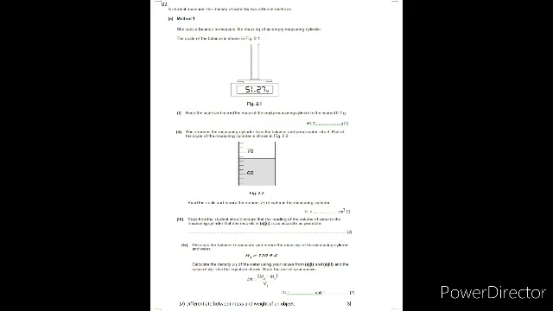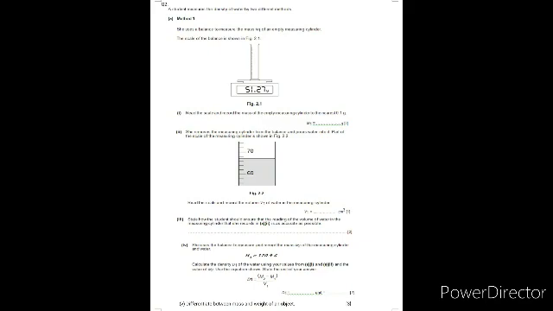Moving on with the last fifth portion of this: differentiate between mass and weight of the object. So mass is the matter present, weight is the force with which the earth attracts the object. Mass is particular one, it's not going to change. Weight is going to change. Mass we measure in kilogram, weight we have in Newton.